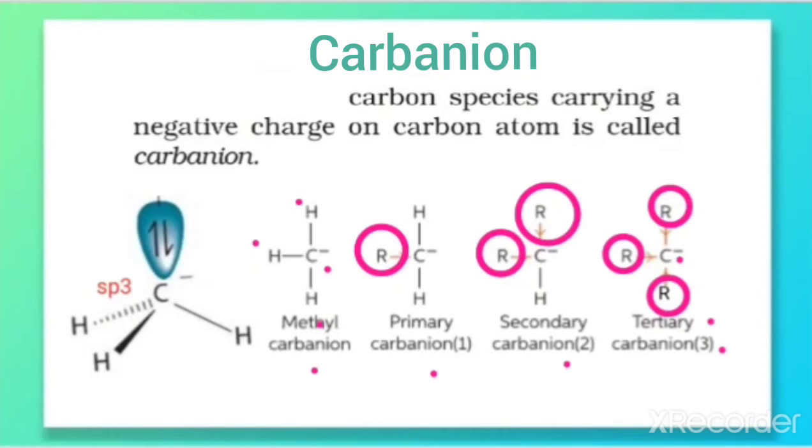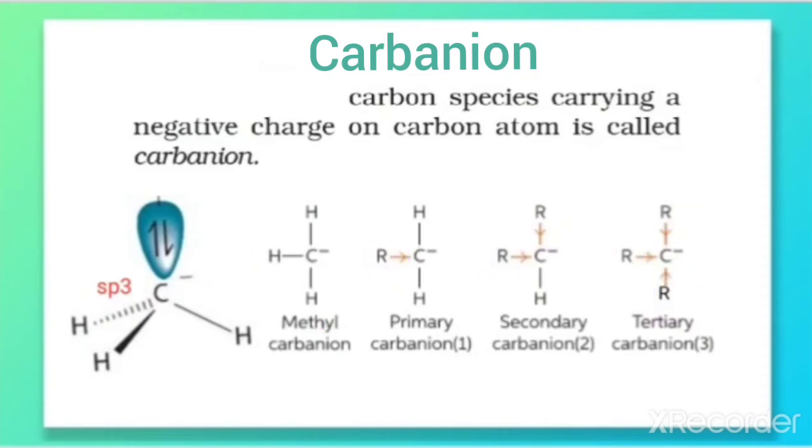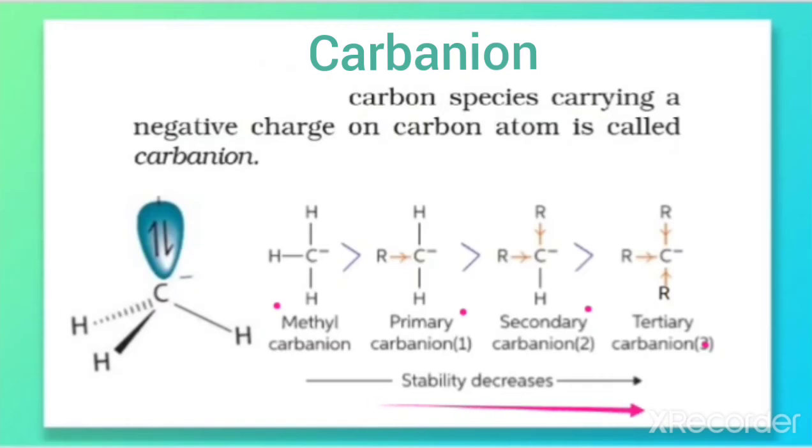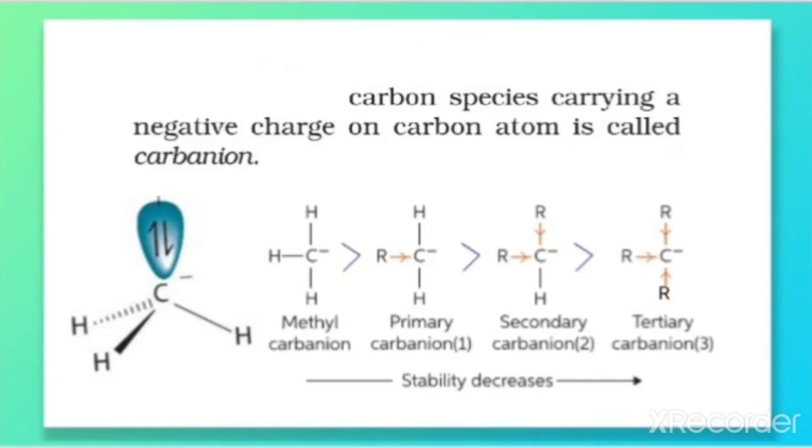So this is the relative stability when we compare these. Methyl carbanion is more stable than primary, then secondary and tertiary. So the relative stability decreases in this direction. That means the least stable one is the tertiary, and the most stable one is the methyl carbanion. So this is all about carbanion. Now let us discuss the next type of fission, that is homolytic fission.